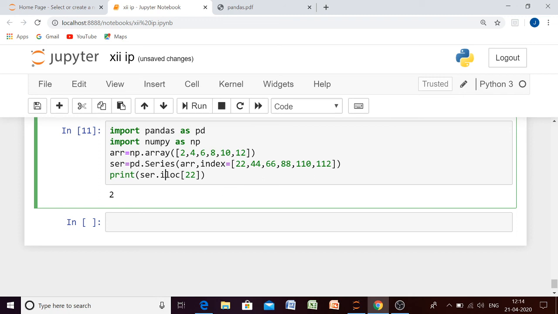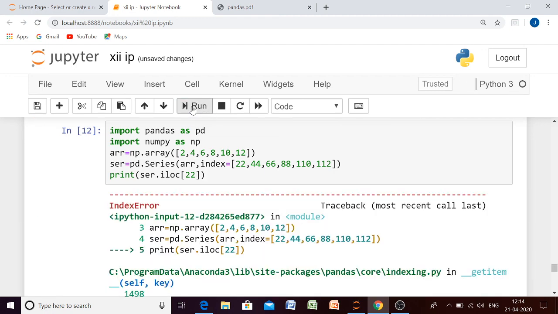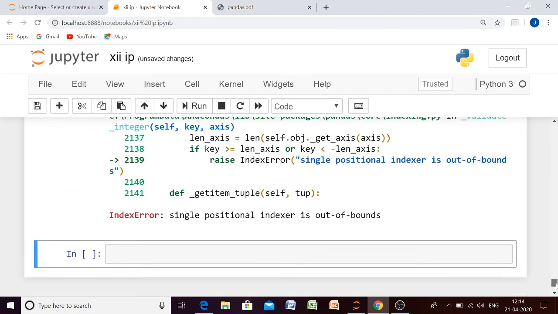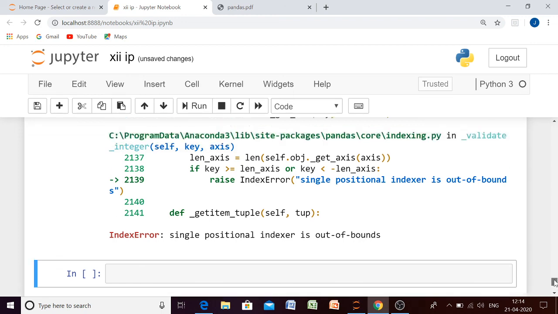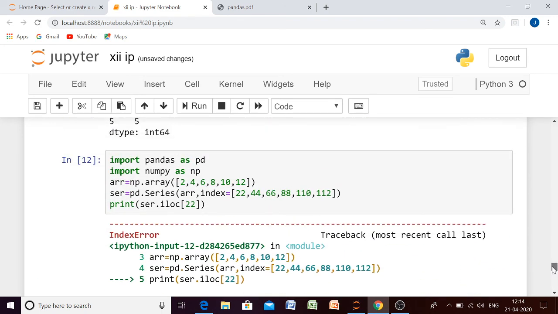No, because we don't have any default index as 22. We have default index as 0, 1, 2, 3, 4, 5. Let us check what we are getting. We are getting an error because the single positional index is out of bound. We don't have anything like 22.